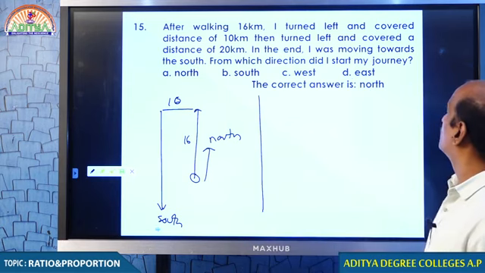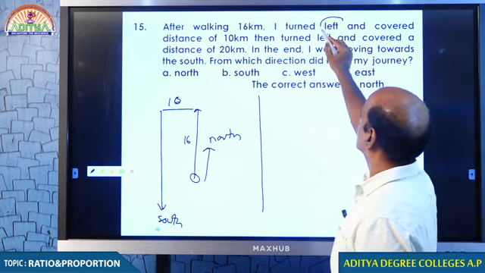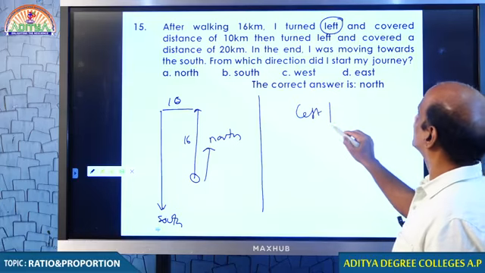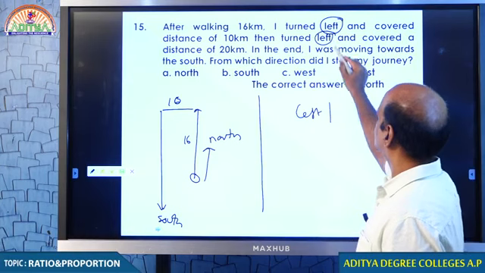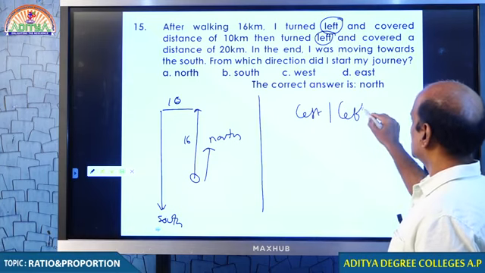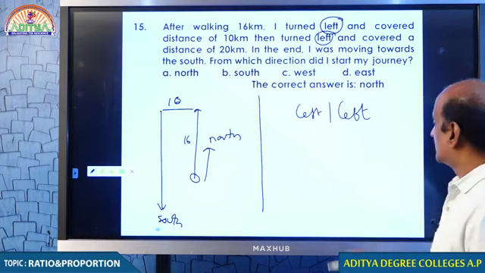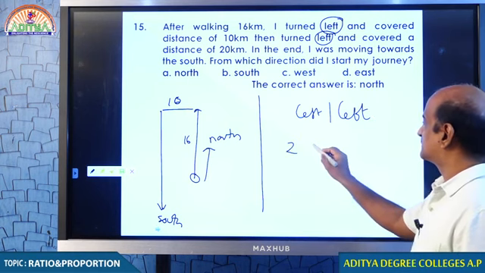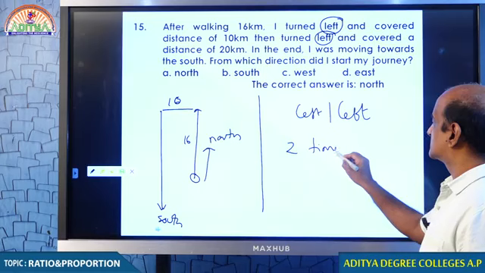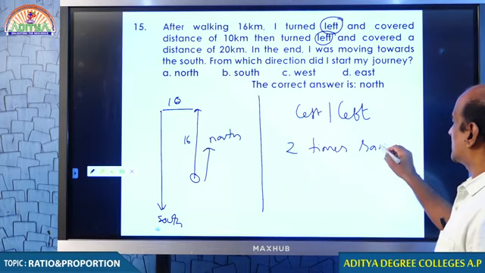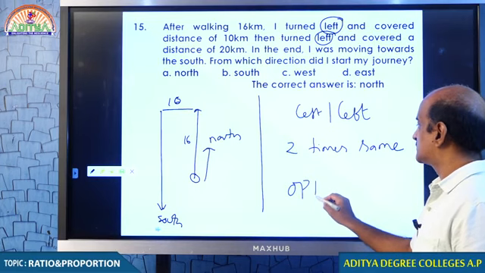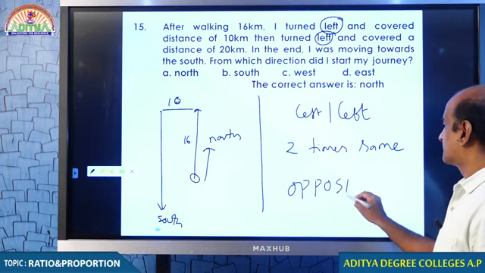How many turns? A turn left, again left and left. Remember students, if a person turns 2 times in the same direction, you know that he will be in the opposite direction of the start.